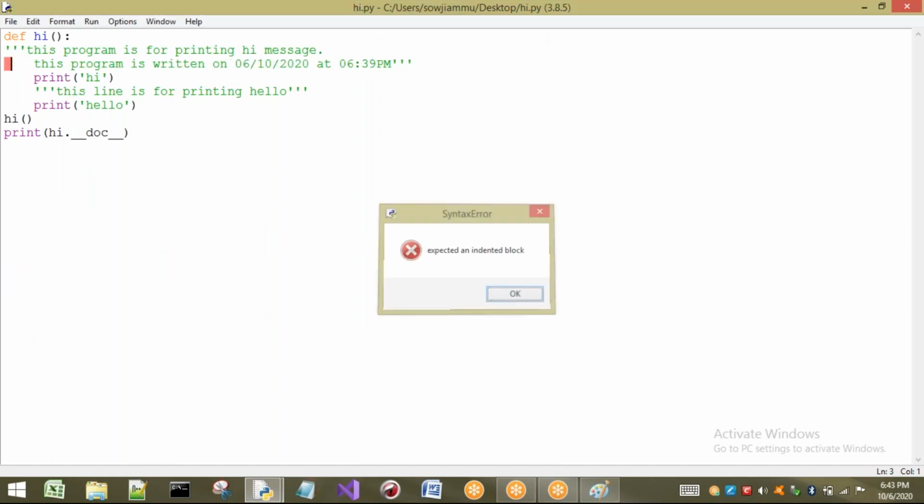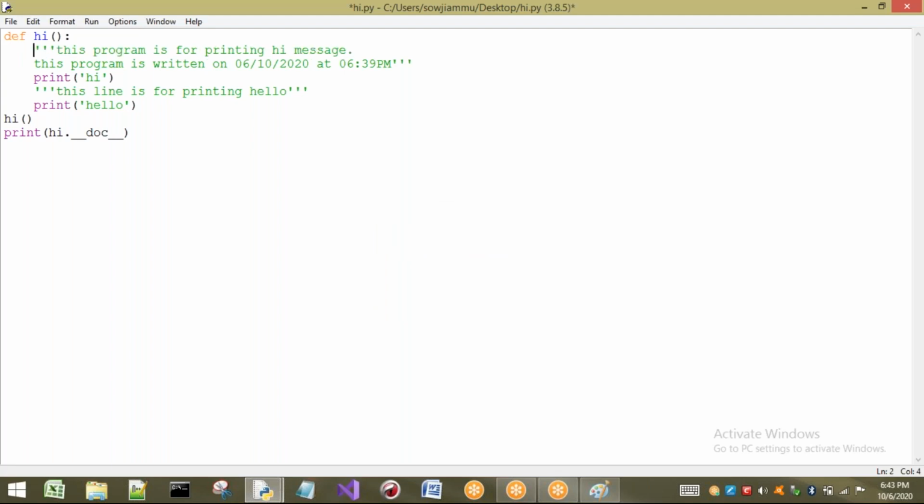Okay, let us try with this. Again, it is going to give you an indentation problem. So compulsorily, what has to be taken? There should be indentation for our function. Why should indentation be given? This concept was already discussed in control statements. So if I write in this way, listen carefully here. Here, what are you going to write? Colon. Colon indicates that I am going to define something about this hi, so that it will see whether something has been written or not. If something has to be written for that hi, it has to be written only with the tab space, which is nothing but 4 spaces.